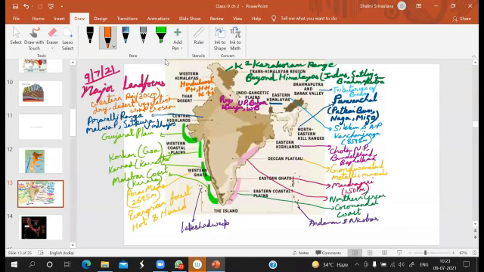Then we have the Indo-Gangetic plains. The Indo-Gangetic plains include this whole region: Punjab, Haryana, UP, Bihar, and West Bengal, from here till here. This is the Indo-Gangetic plains, from where the Indus and Ganga rivers flow. Then we have the Eastern Himalayas.